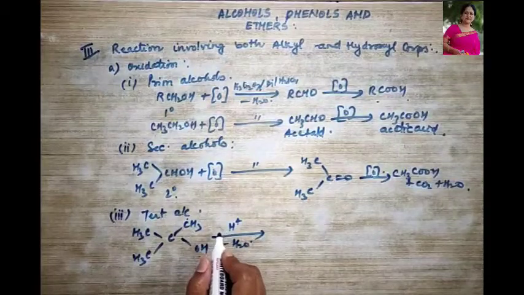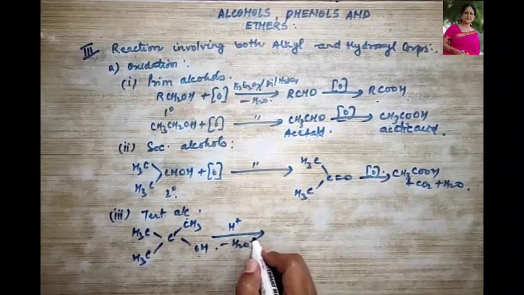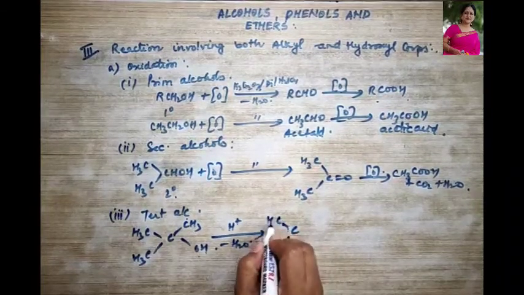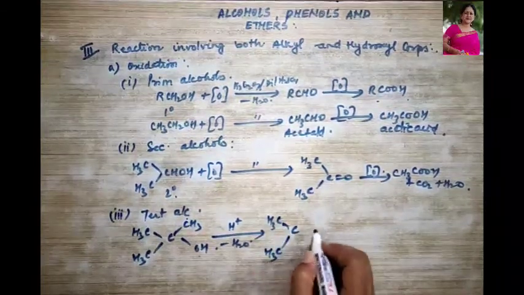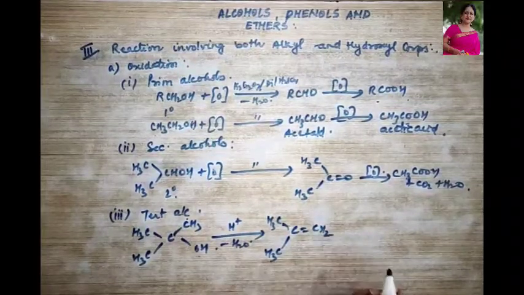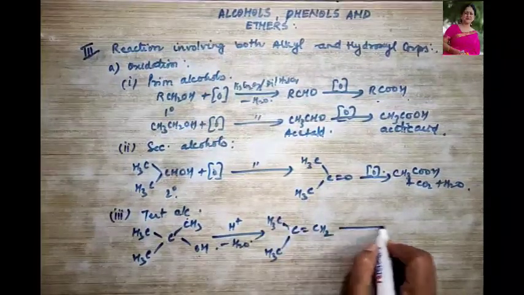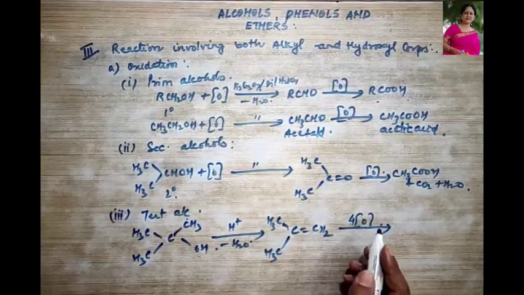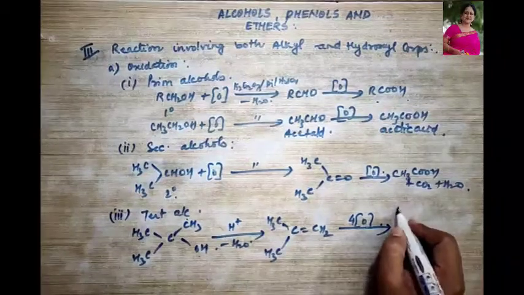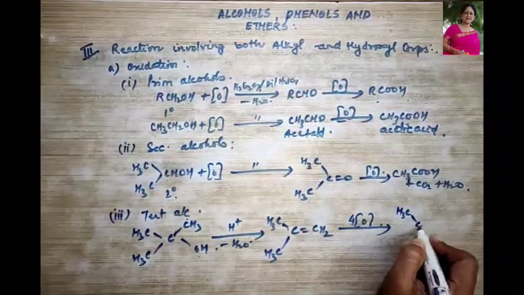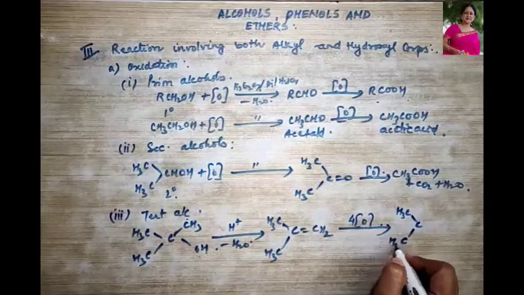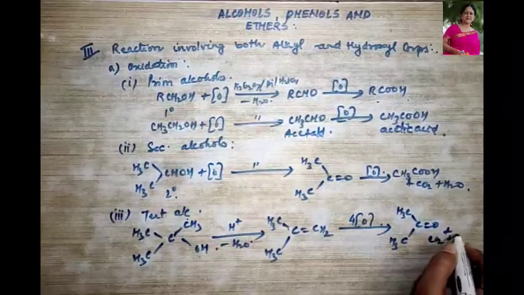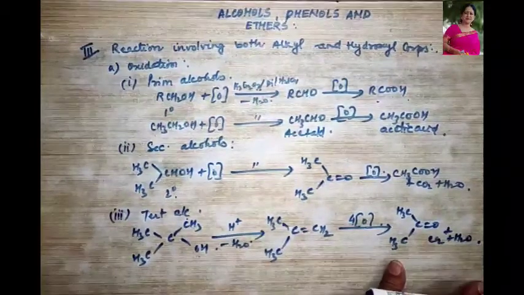Acidified permanganate or K2Cr2O7, then it is going to give us an alkene, which on further oxidation is going to give us a ketone, CH3COCH3, plus CO2 plus H2O will be given out.